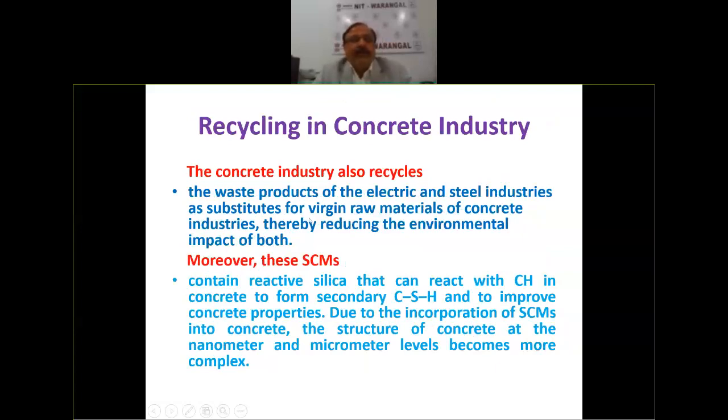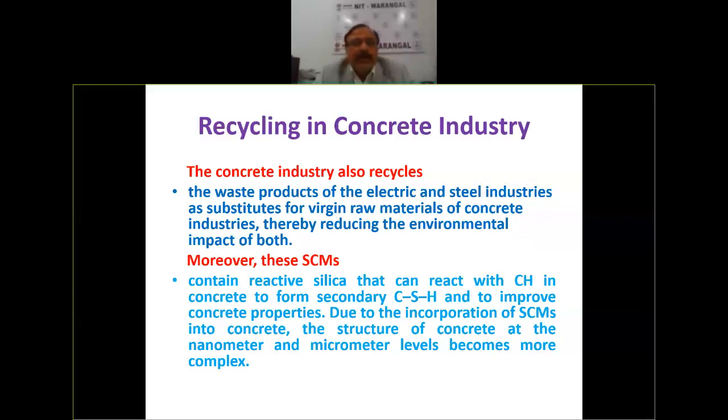We have to recycle it. That is, the concrete industry also recycles. That means the waste products of the electrical and steel industries are substitutes for virgin raw materials of concrete industries, thereby reducing the environmental impact of both.